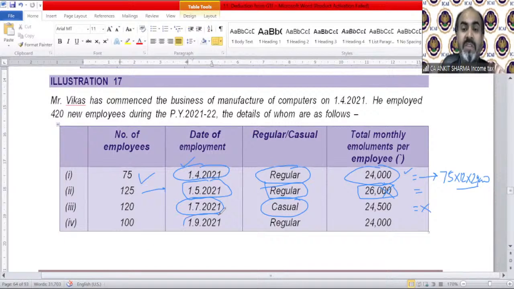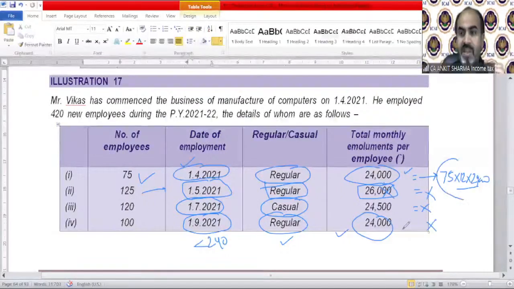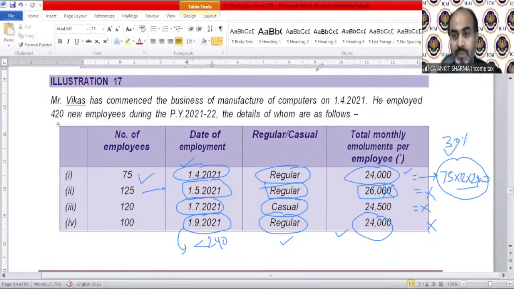100 are appointed on 1st September 2021. They are regular. Their salary is 24,000. So they are fulfilling this condition, but they are less than 240 days because from September, October, November, December, January, February, March, it is almost 7 months. So it is not more than 240. So they are also not eligible for this deduction. So for this previous year only the 75 are allowed for this deduction. They can claim 30% of the payment made to these employees as a deduction. And the others can be eligible for this deduction in the succeeding year, of course.